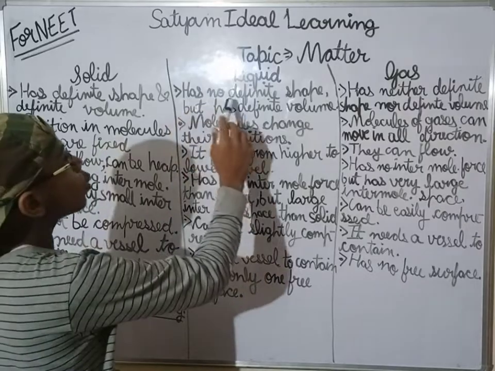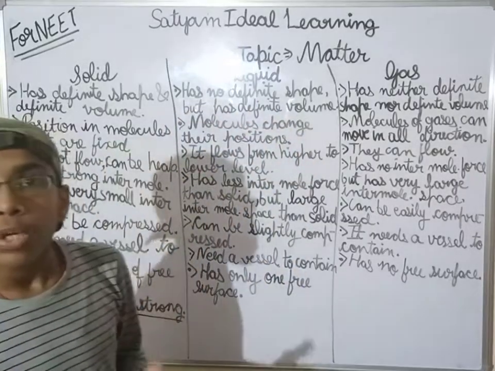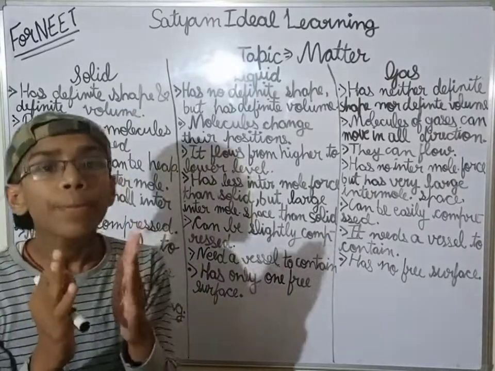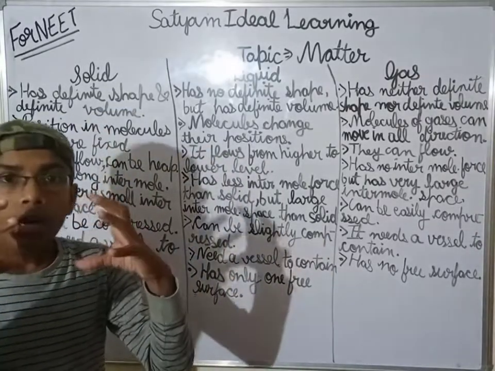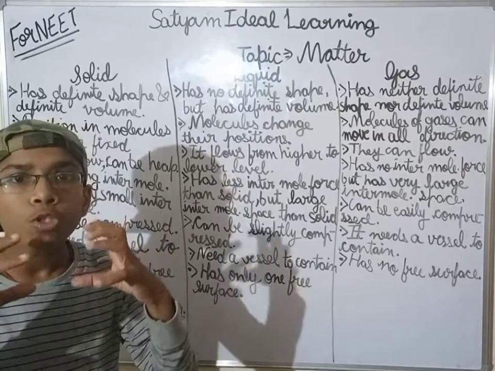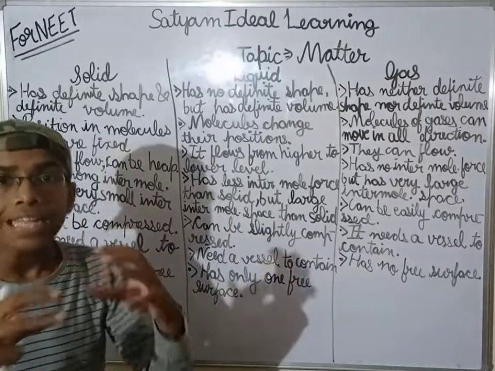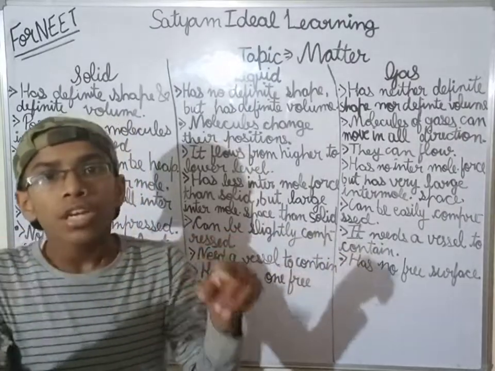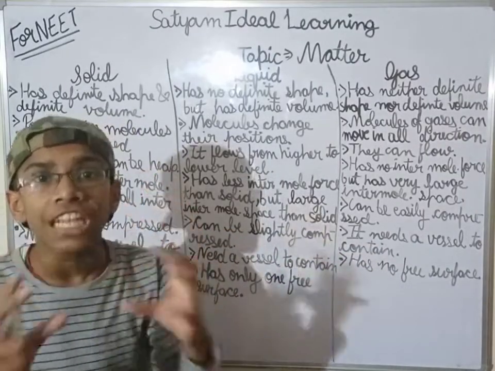Now see, liquid has no definite shape. Why does it have no definite shape? Because they have less interparticle force of attraction. It has less, that is why the particles can interchange their positions. So they do not have a definite shape.